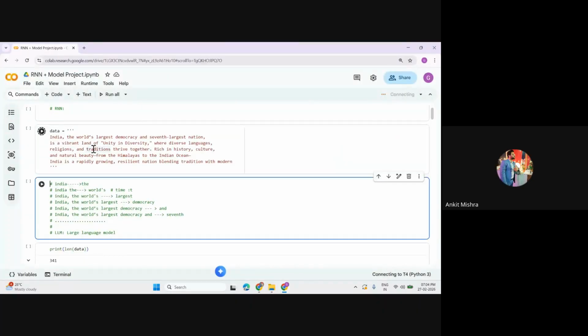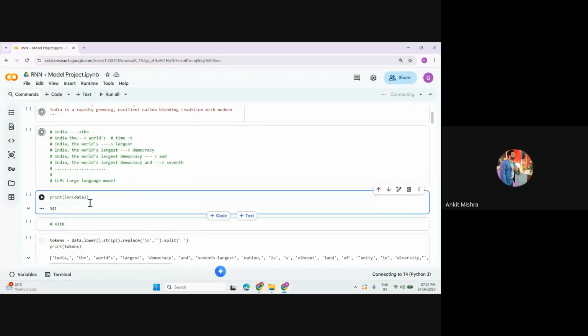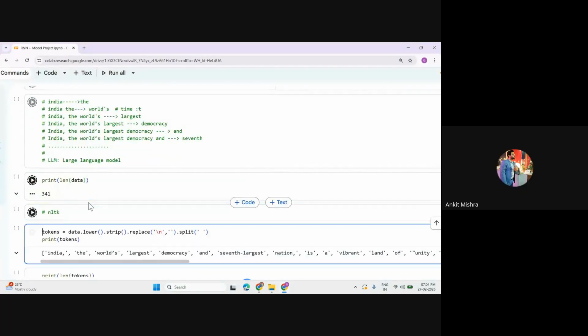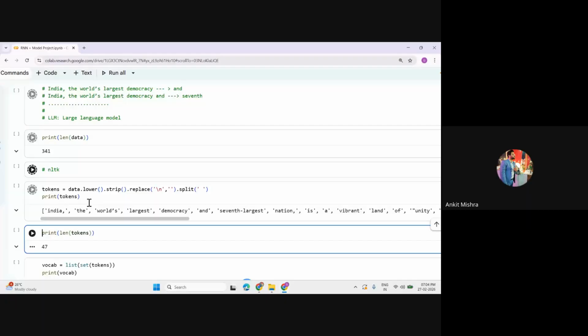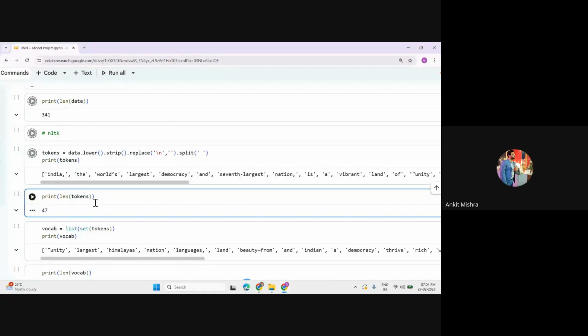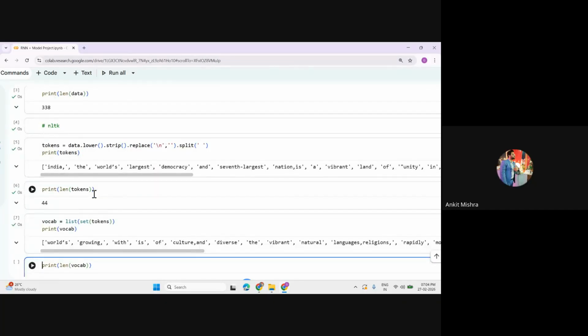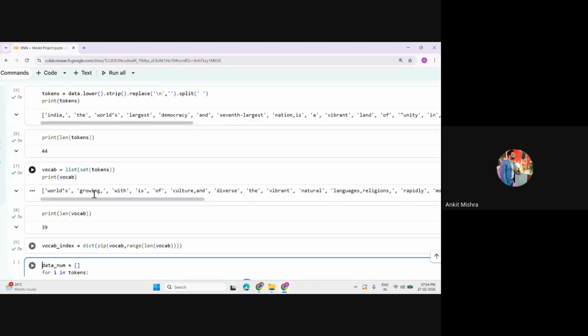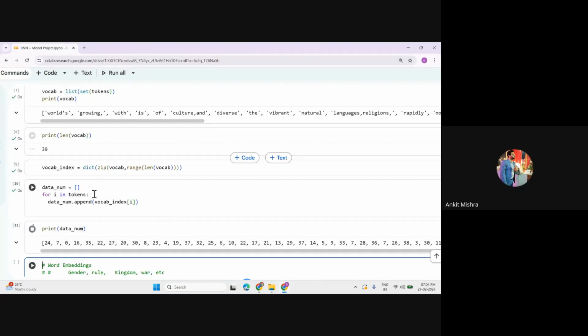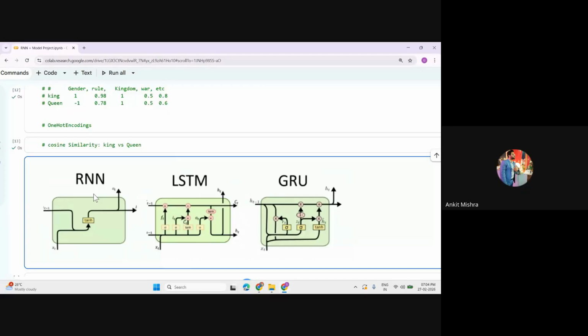So this was all about the RNN introduction, where we have to tokenize our data. We can use the Pythonic approach as well. Whatever individual words we get, we represent as tokens. If we want to convert those tokens into a set of unique words, we can use the set concept. These were the previous concepts that we have already discussed.